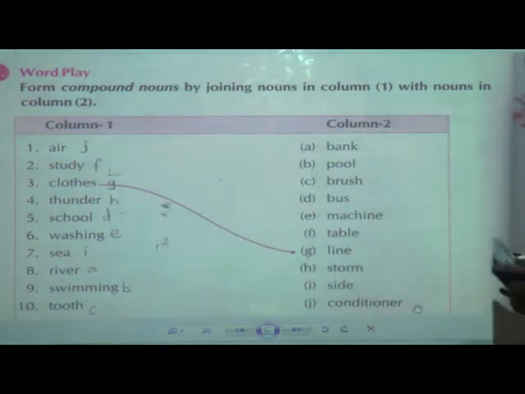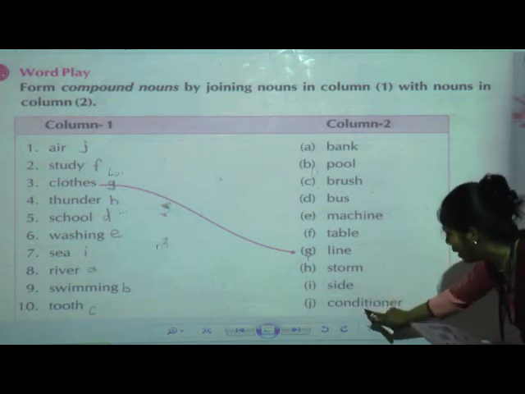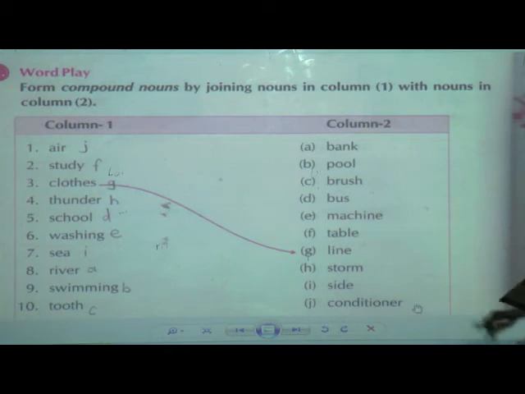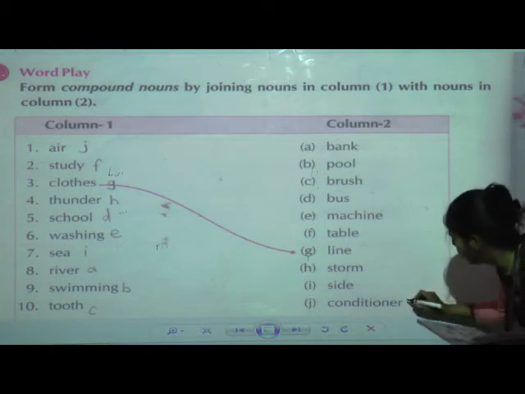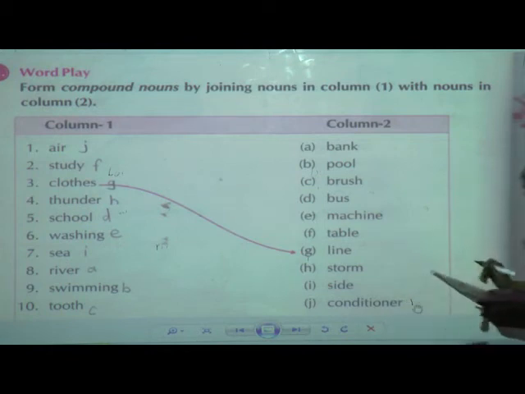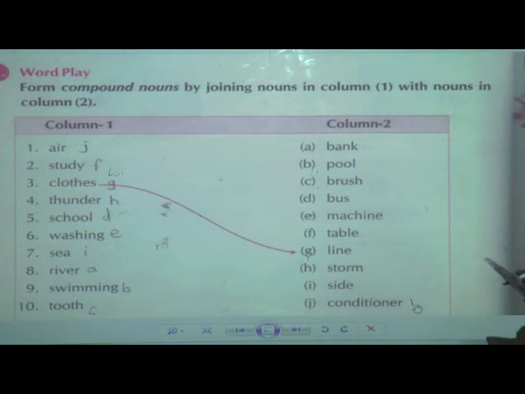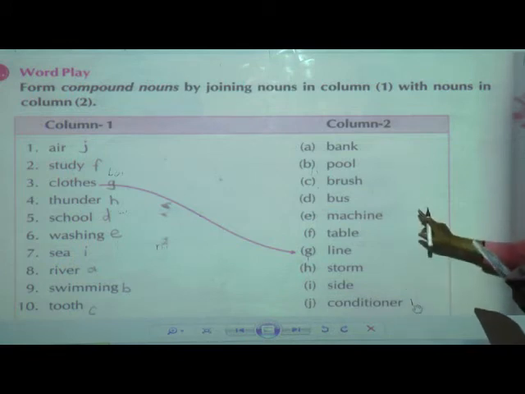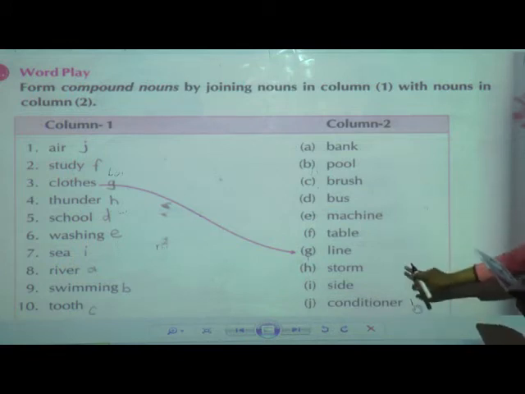Next, where is conditioner? It is J. So we will write air conditioner, so it will be 1. Okay. Next will be study. What will match with study from these words? Study table.